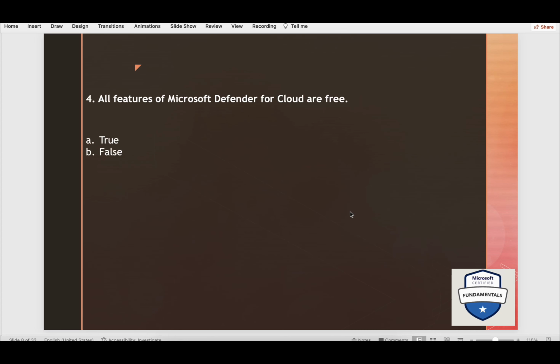All features of Microsoft Defender for Cloud are free. Now understand that Microsoft Defender for Cloud comes in both free and paid versions, each offering a different range of services. The free version offers only security policies, ongoing security assessments, and actionable security features that help protect your Azure resources, whereas the paid version extends the functionality of the free version and adds threat protection features.